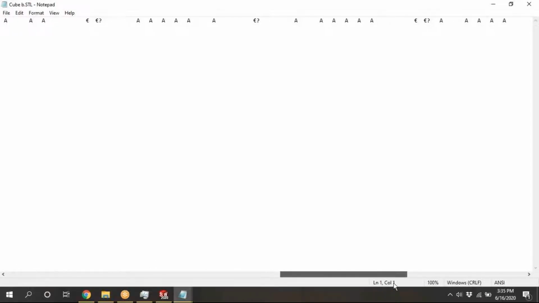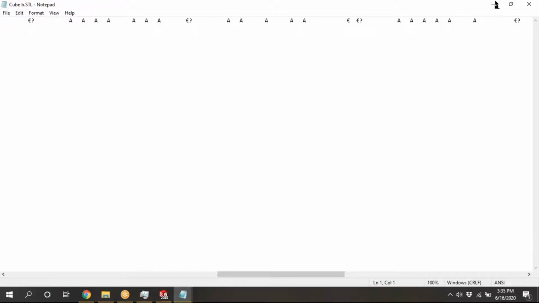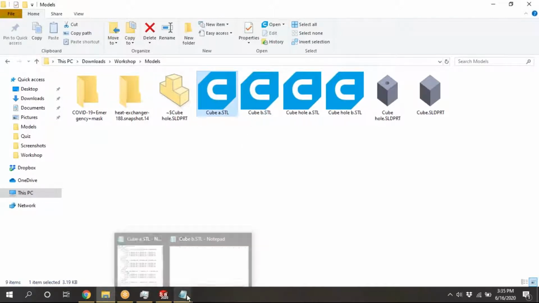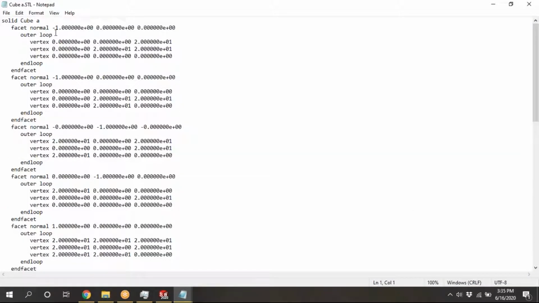This is a simple cube with 12 faces. That's why in binary the file will be very small. ASCII file size increases because of this only. It is defining very clearly, so the user can understand this ASCII file. See here. Solid cube. We have defined a cube that is solid, and facet normal.